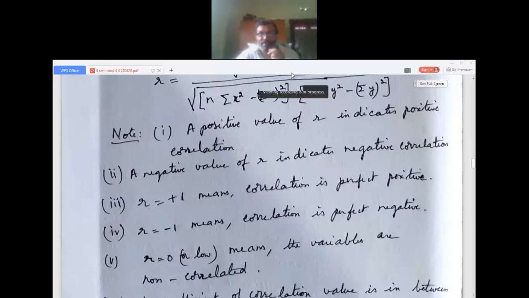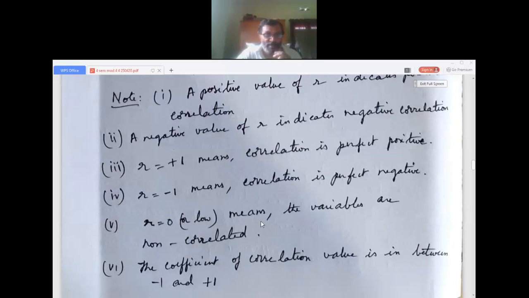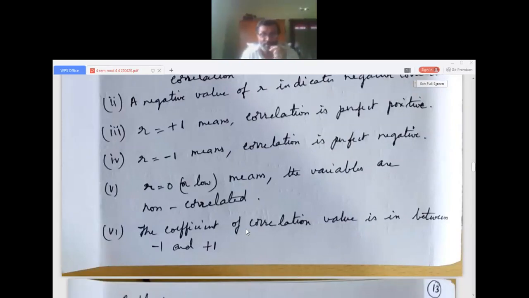The coefficient of correlation R equals 0 means they are non-correlated. The value of the coefficient of correlation is always between minus 1 and plus 1.